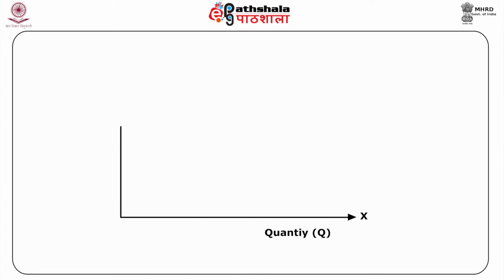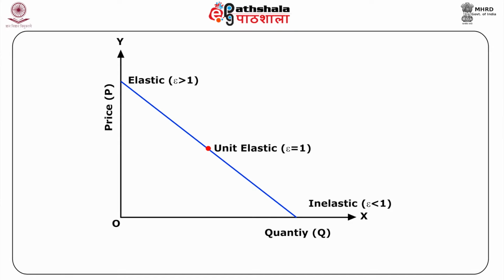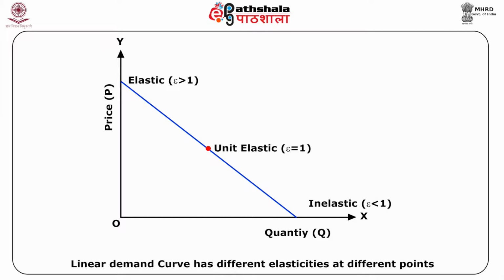From the formula above, you can observe that price elasticity of demand depends on the inverse of the slope dP by dQ of the demand curve, although the concepts of slope and elasticity are quite different. In particular, with a linear demand curve, elasticity changes as we move along the demand curve, as both P and Q change, even though the slope of the curve is constant.